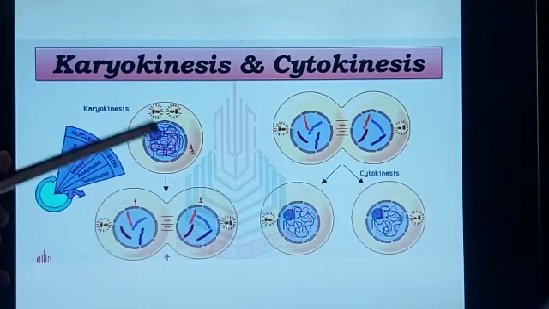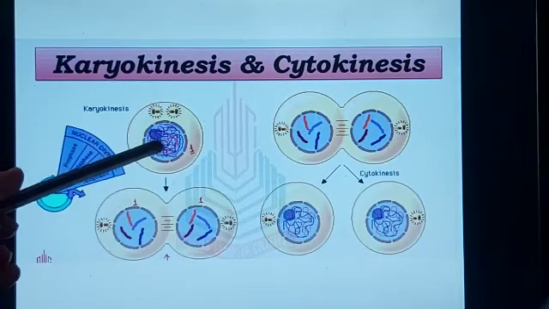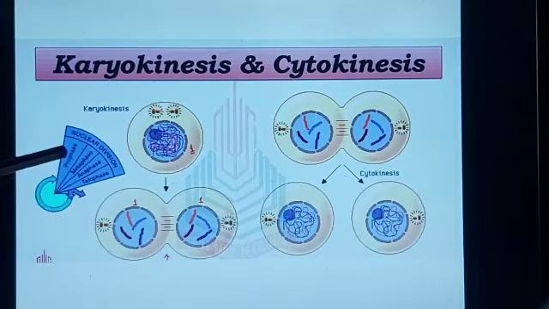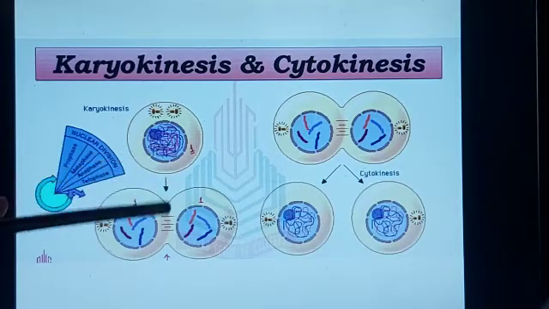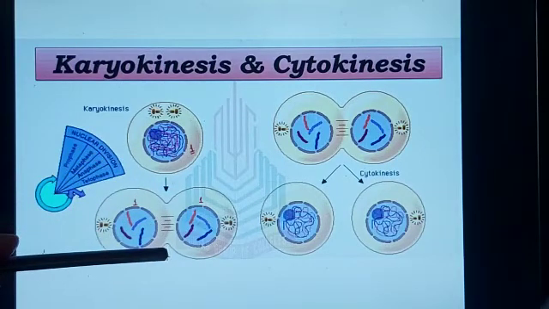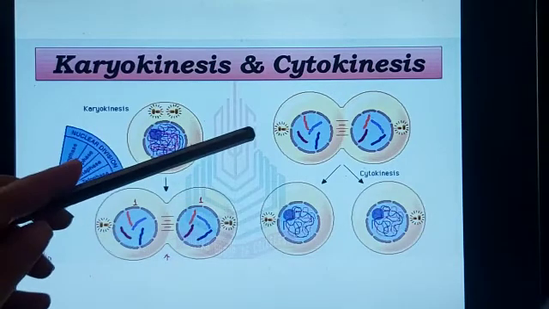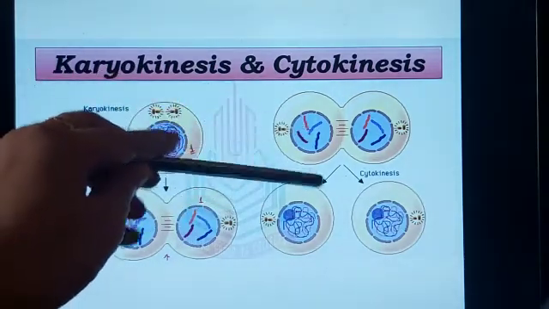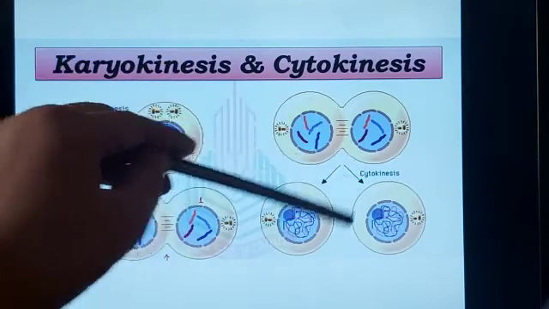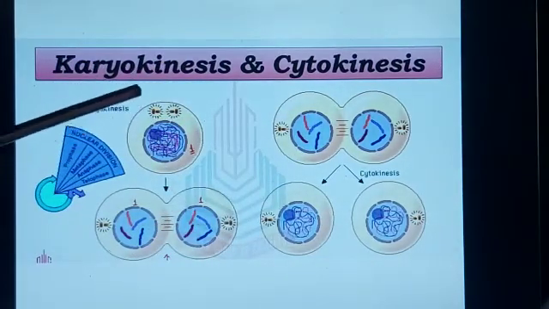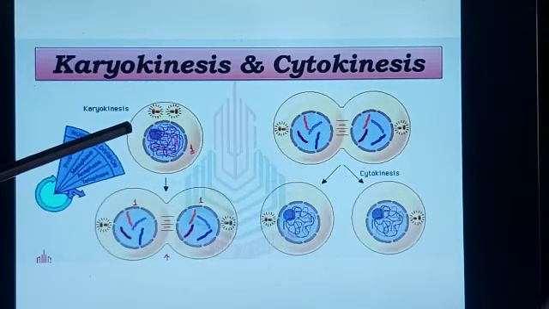Here, the duplication of chromosome has already taken place. After the mitotic division, that is prophase, metaphase, anaphase and telophase, here you can see that the nucleus has divided. Now the karyokinesis is followed by cytokinesis, where after the nuclear division, the cytoplasmic division takes place. Therefore, after karyokinesis and cytokinesis, one cell divides and forms 2 daughter cells.